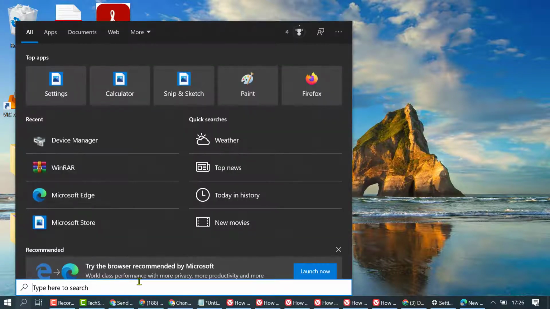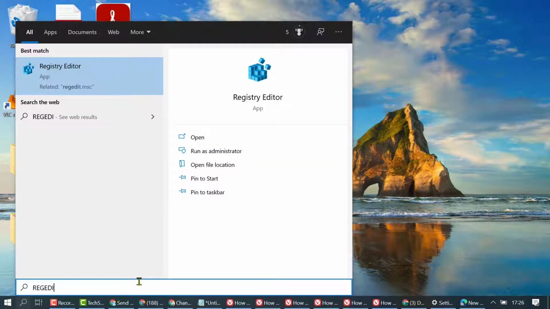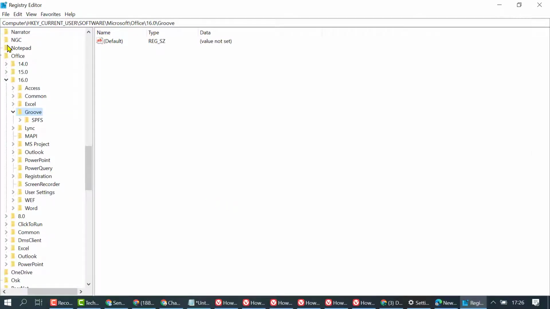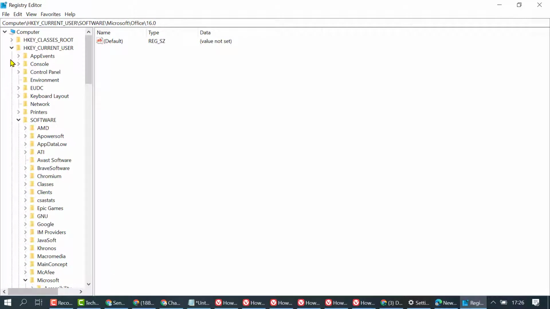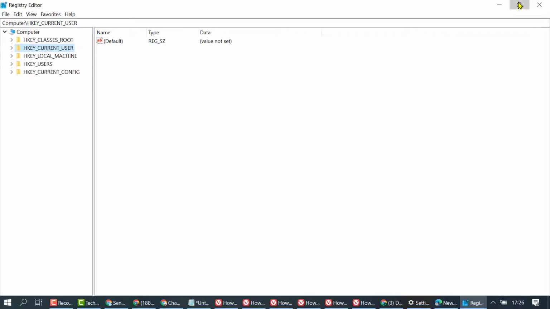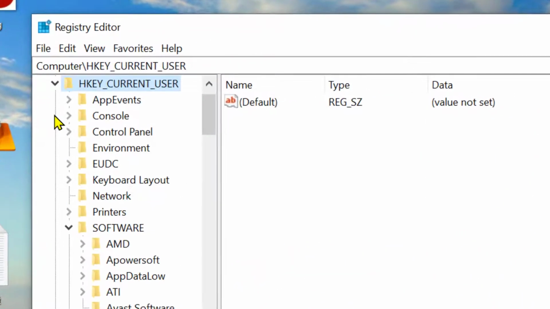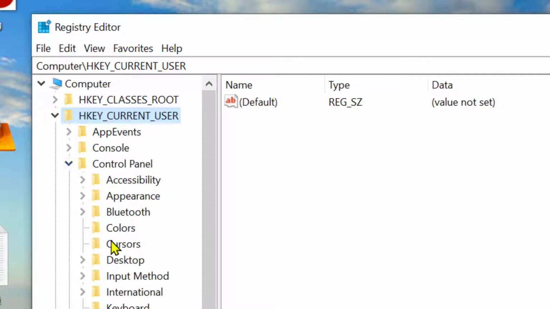click on start and type regedit. Open registry editor. If it asks permission, click on yes. If you see a window like this, you need to expand HKEY_CURRENT_USER, HKEY_CURRENT_USER, and then Control Panel, Desktop.